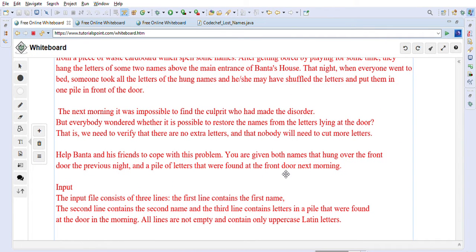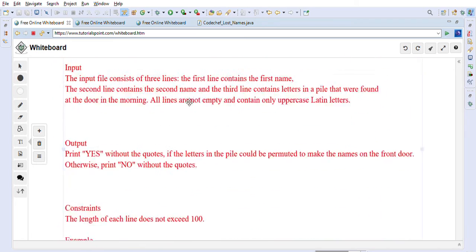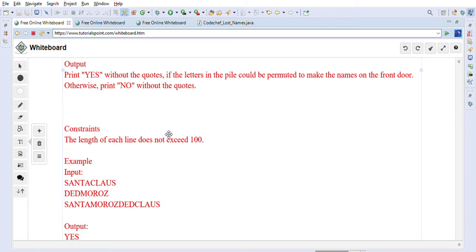You are given both names that were hung in front of the door the previous night and a pile of letters that were found at the front door next morning. So in the input they will be giving us three strings. Let's look at this input.